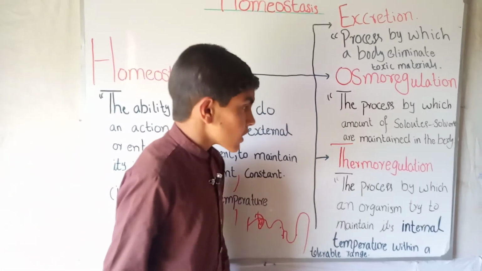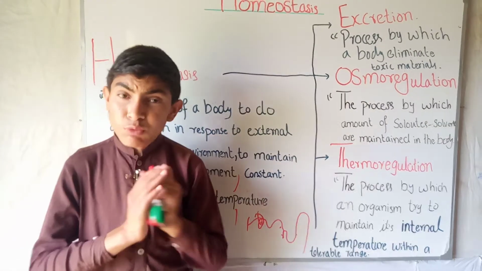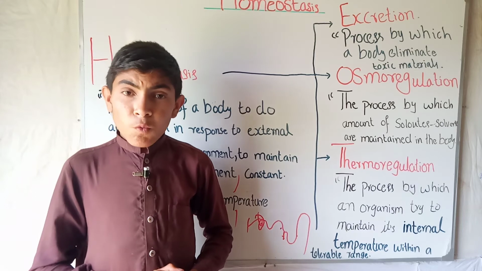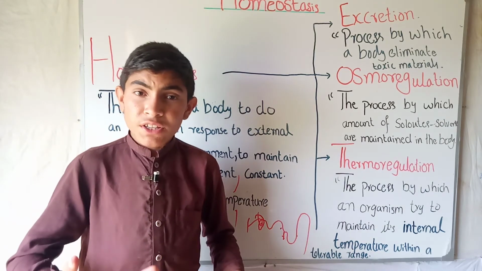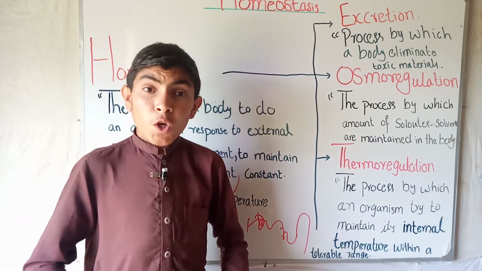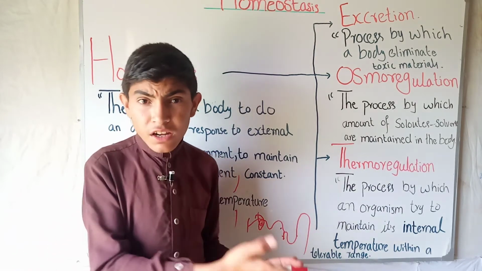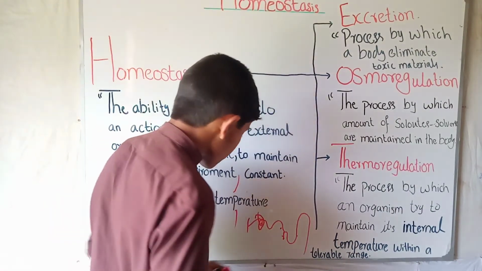Next is the process of thermoregulation. Students, as we know, our body has a specific temperature which we call the optimum temperature of our body, which is about, not completely, 37 centigrade. 37 centigrade is the optimum temperature of our body.